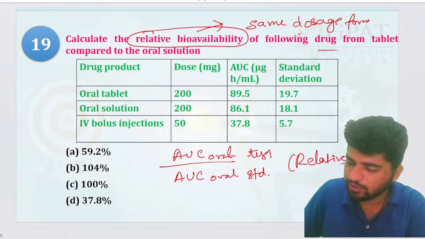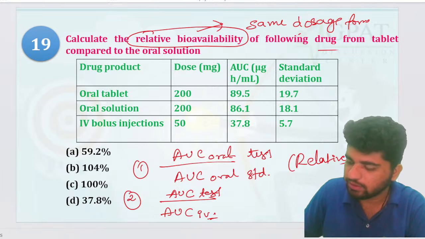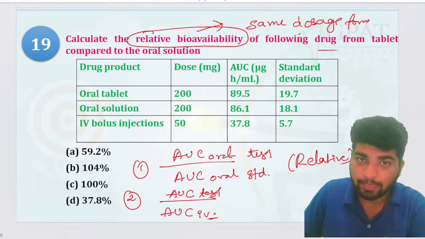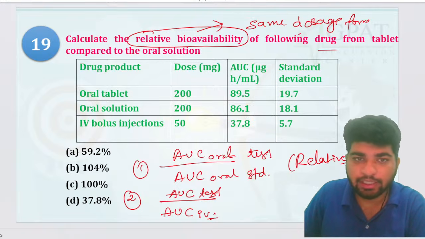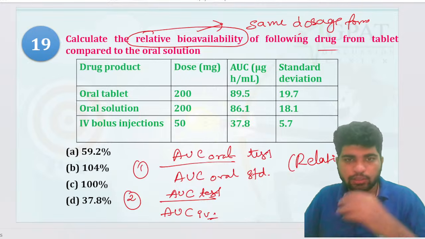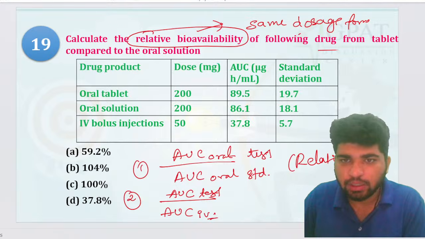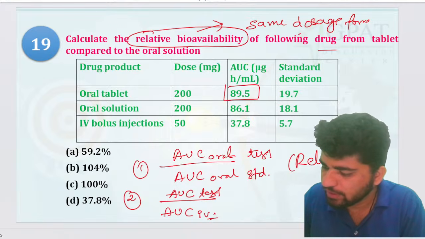And if I talk about the absolute one, absolute is obviously going to be your AUC test, and AUC here the IV, right? That is going to be the thing. Now, if I talk about from tablet compared to the oral solution, okay, so here we do have tablet to oral solution, 89.5 to 86.1.